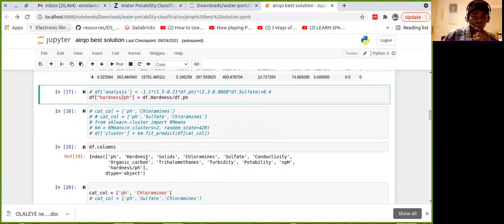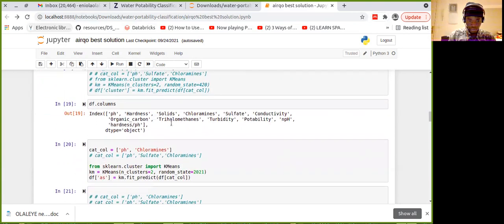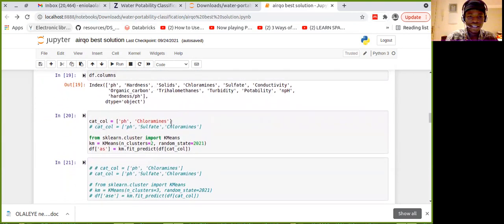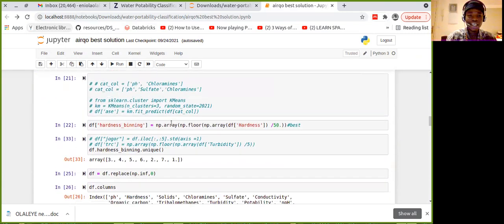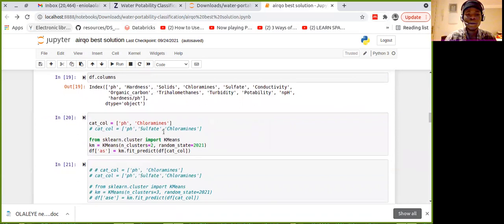Then this, okay, I explained this already. This is just the k-means I tried doing up here. Then I came back again. I tried pH, sulfate, and chloramine up. So I just tried only pH and chloramine. And this time, we used just 2 clusters. And they improved the score, so I had to leave it this time.